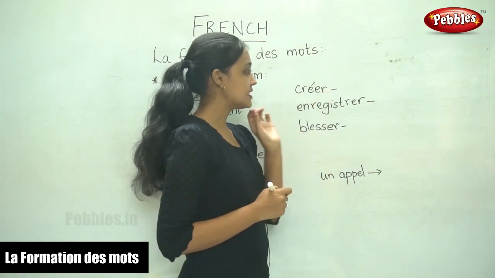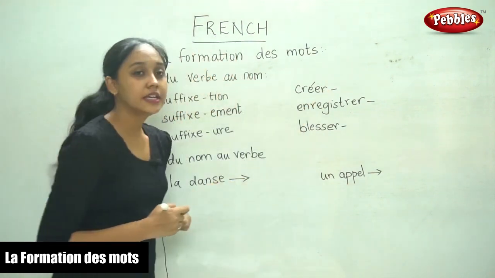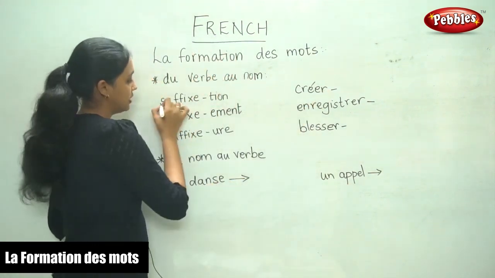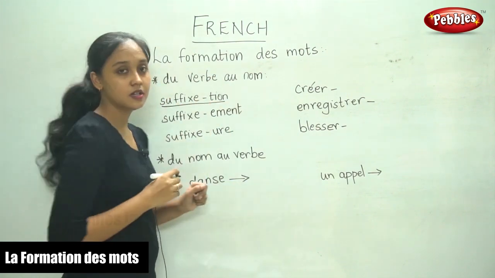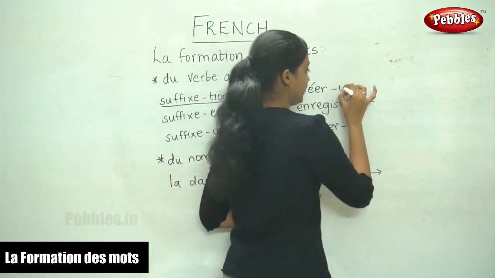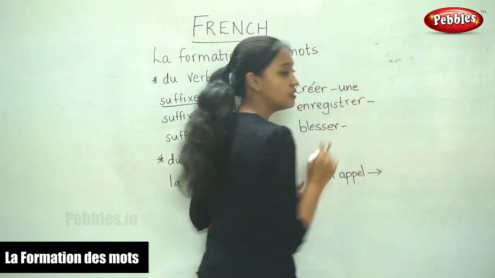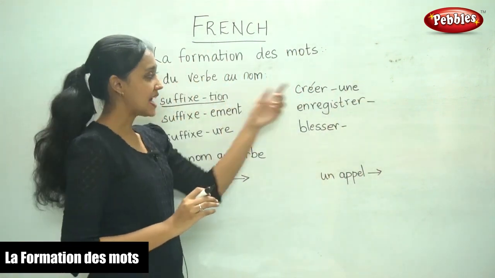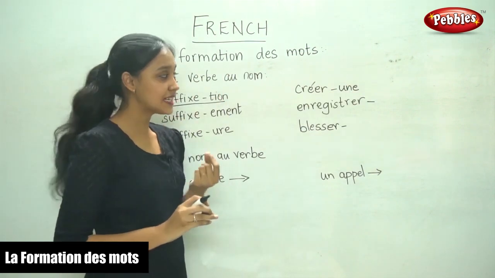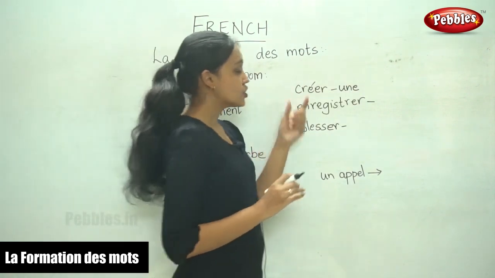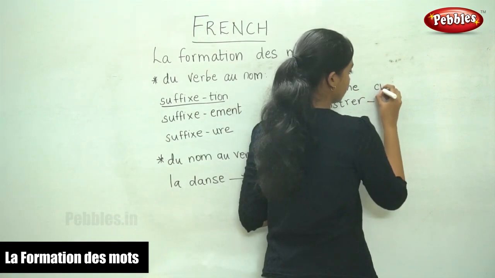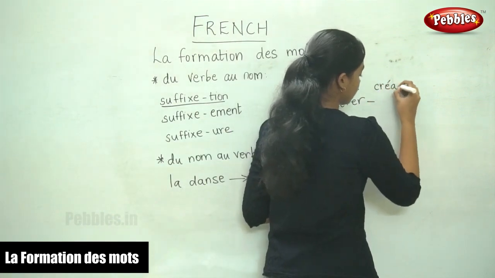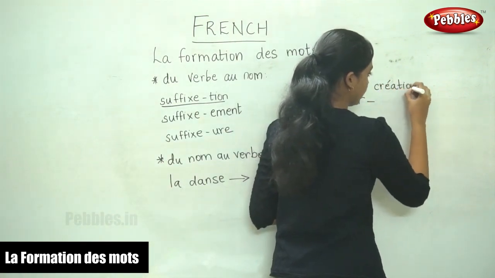The first verb is créer. Here we are going to use the first one. The noun form would be, and the noun form always has an article, in most cases there is an article, une création.